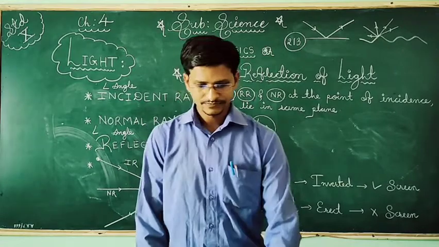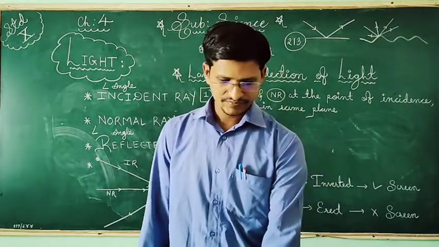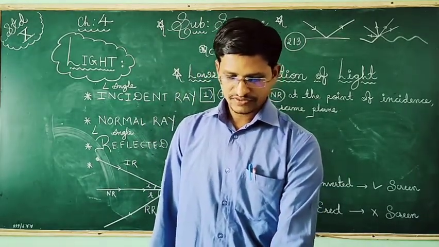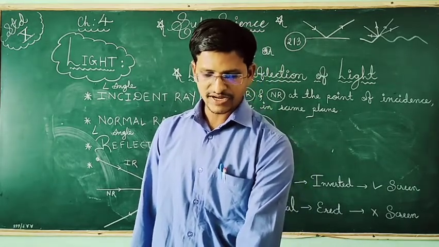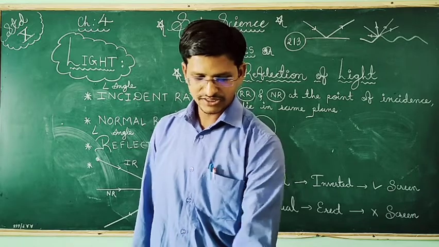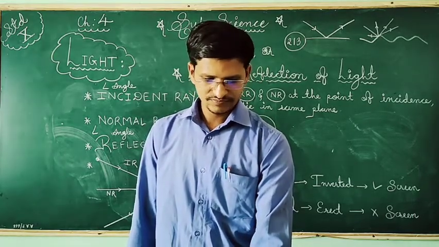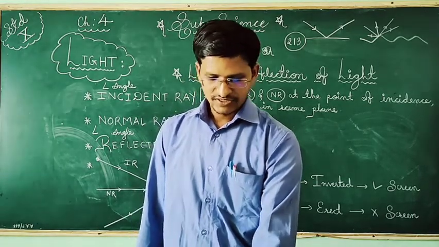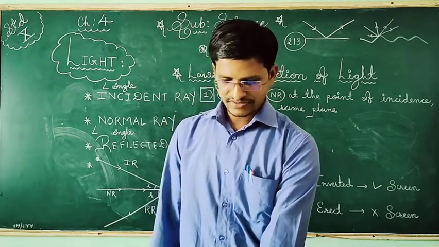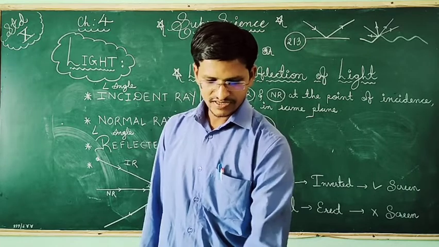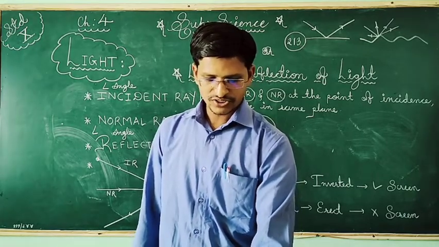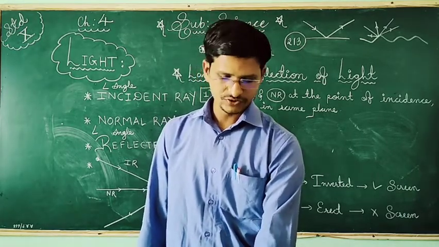You can see page number 213. A real image is an image of an object formed by the actual intersection of light rays after reflection or refraction. A real image is always inverted and can be taken on the screen. Here, the image produced by a projector on a wall is called a real image.